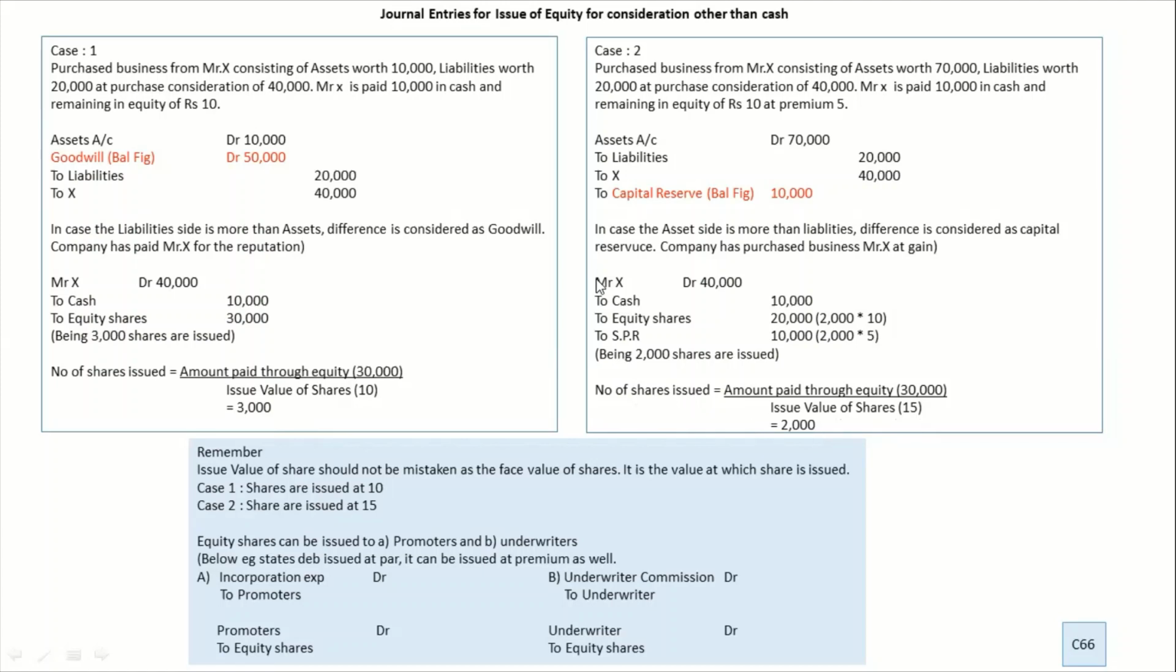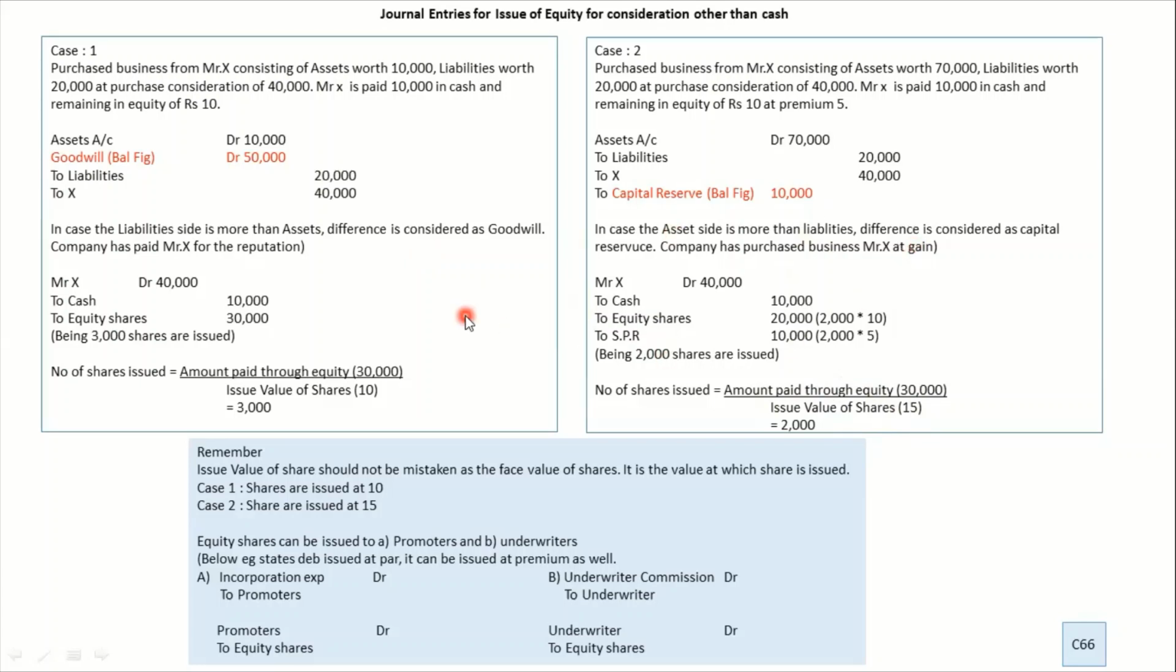So how do you write it? Equity share 2,000 into 10, this 10 rupees, and the premium is 5 rupees. So this is where we understand how to record it. If you don't use this formula, you will go wrong. In the textbook, they have written number of shares issued is equal to purchase consideration divided by issue value. Now purchase consideration over here is 40,000. So if you write 40 here, the entire sum goes wrong. So it's not purchase consideration. It is the amount to be paid using equity. So you have to be very sure about this part.